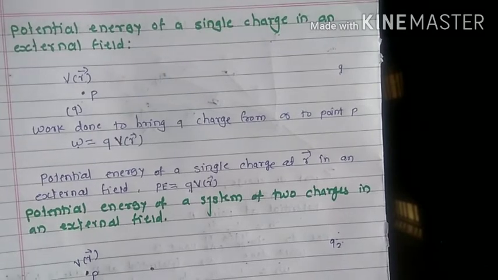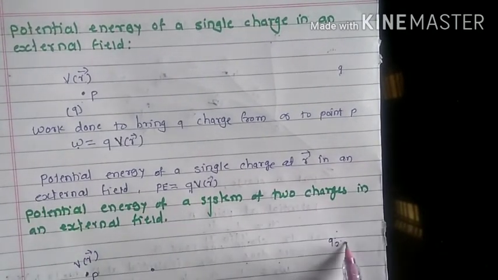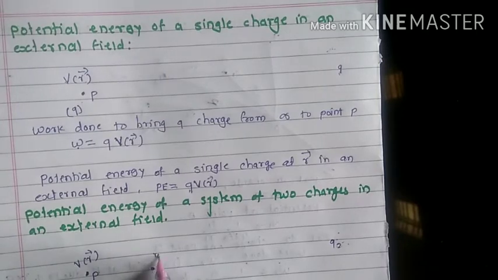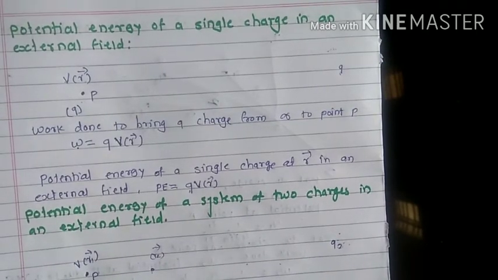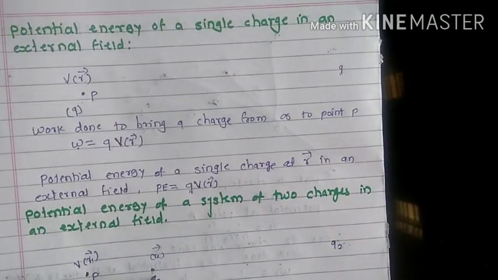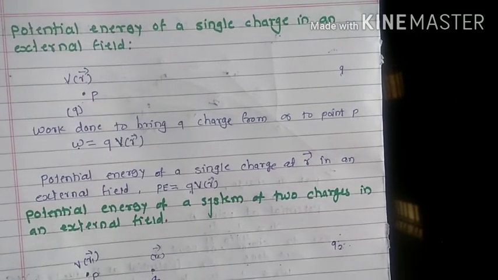Here is Q1. When we bring this Q2 from infinity to the r2 location, with the r1 location here, there is a certain work. This work done is not only against the external field but also because of the force due to Q1.